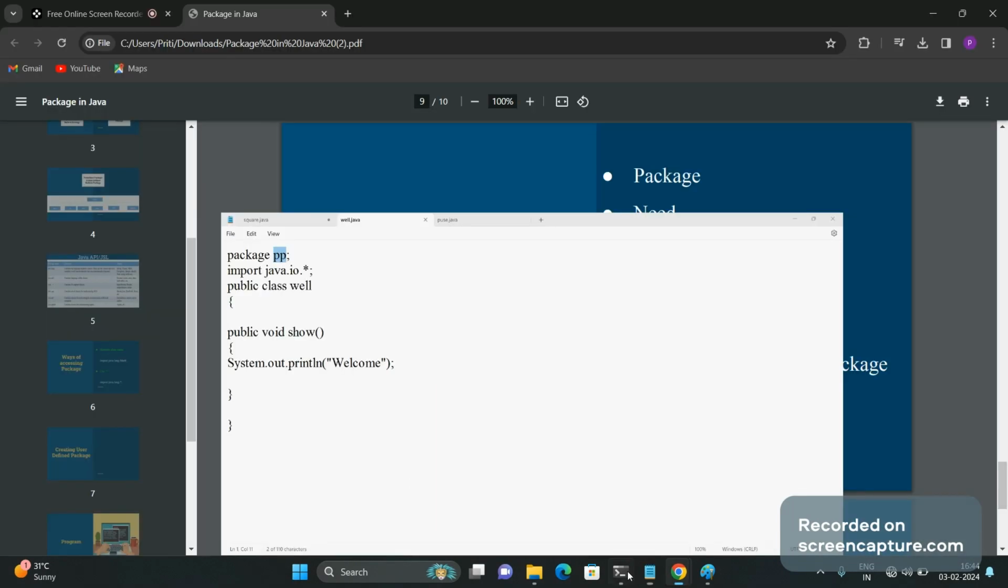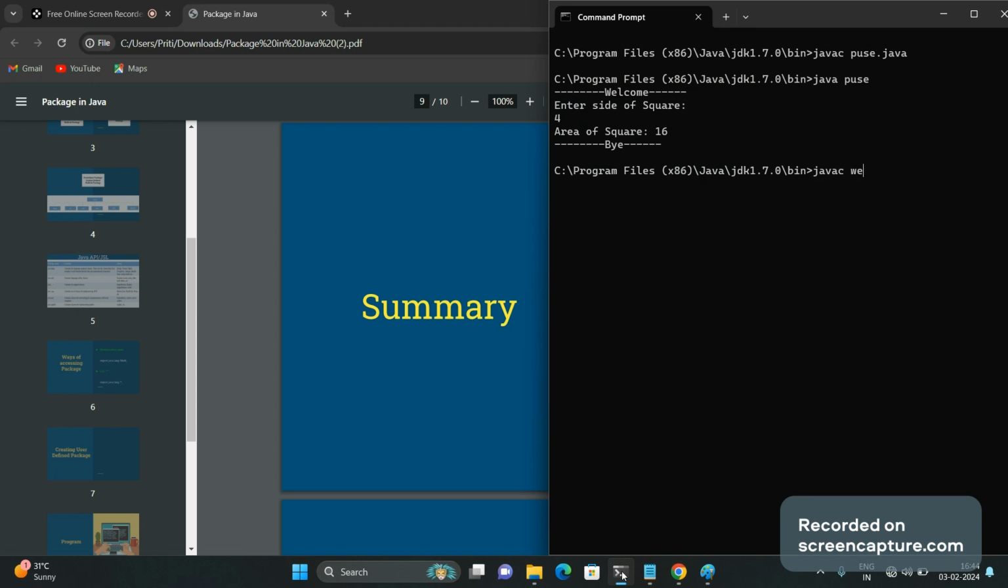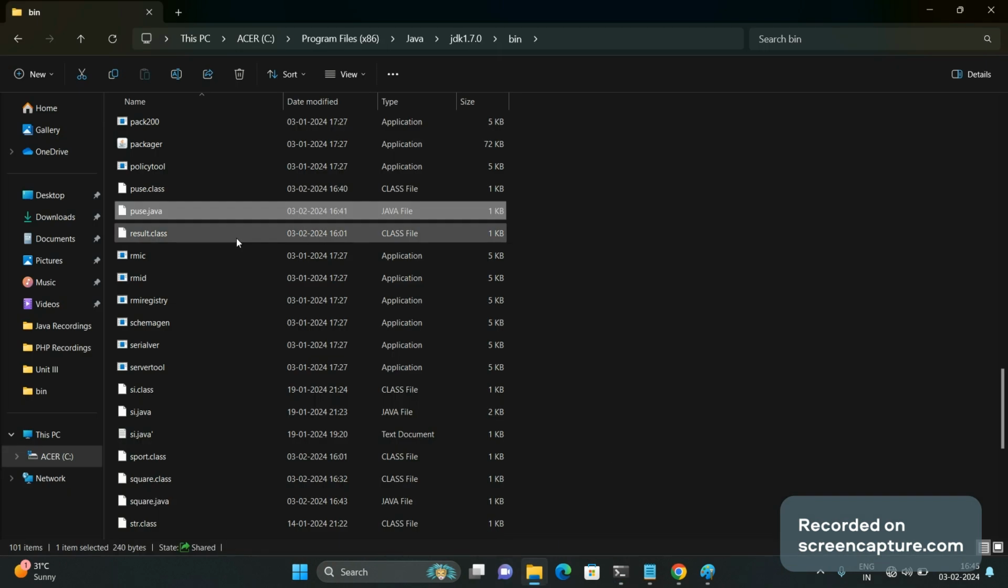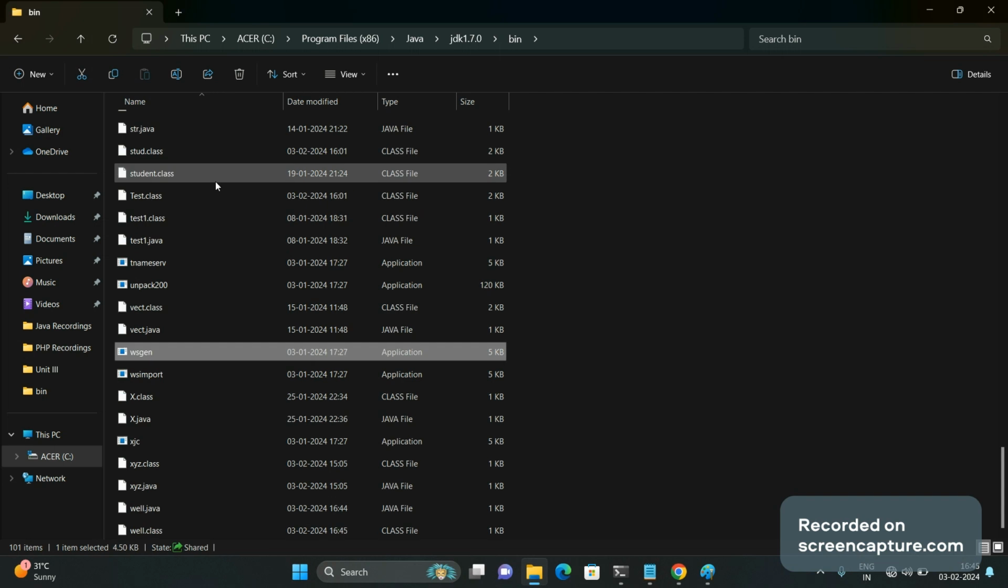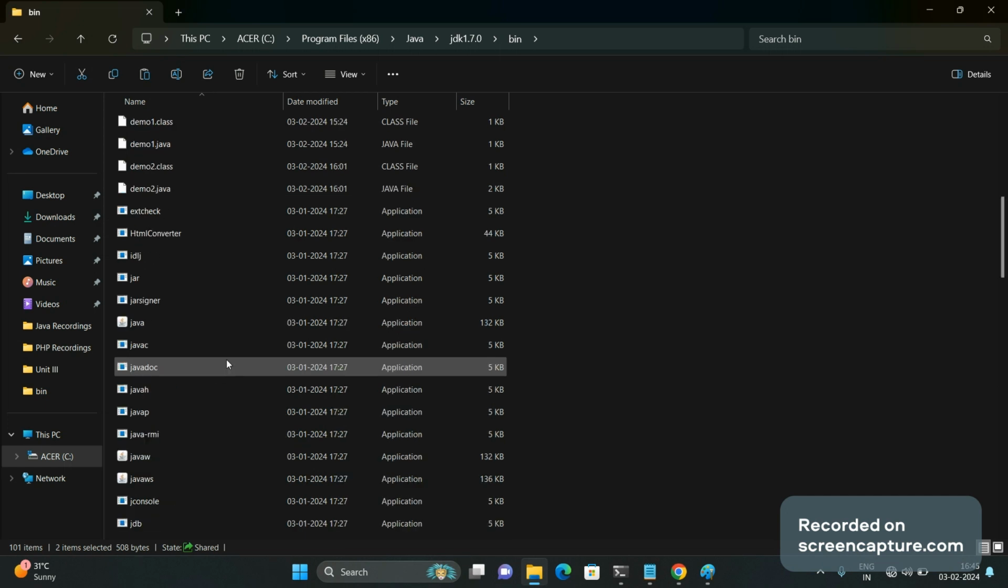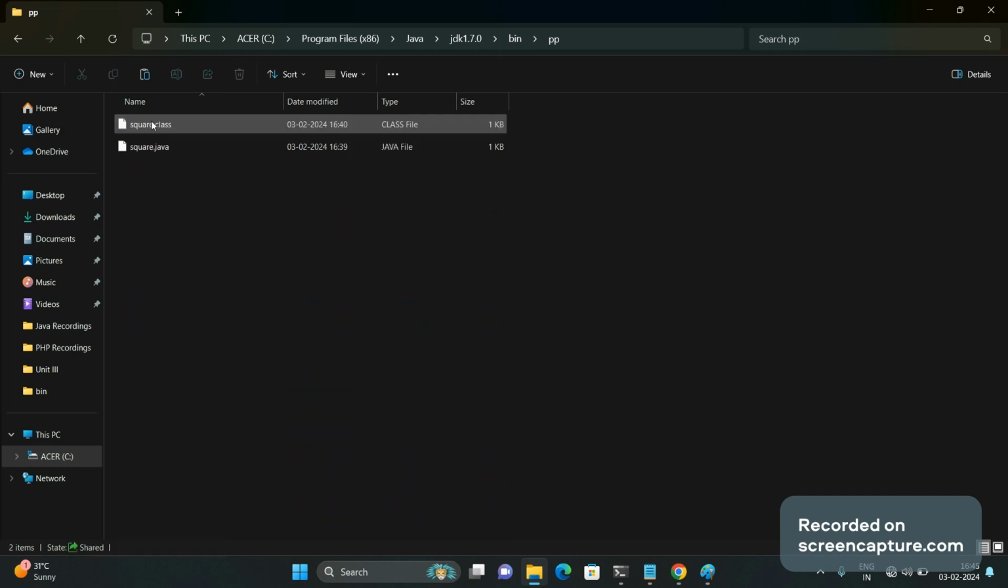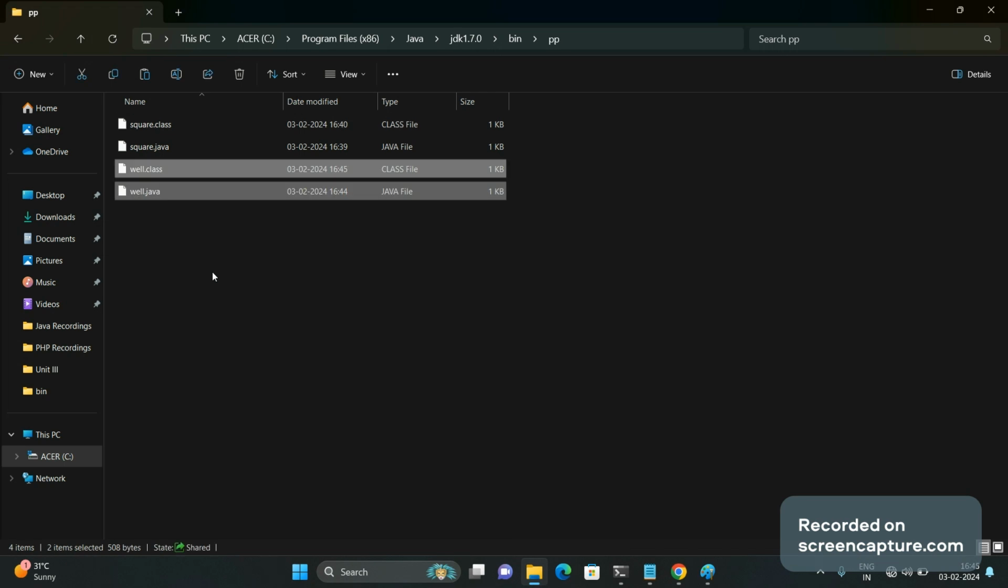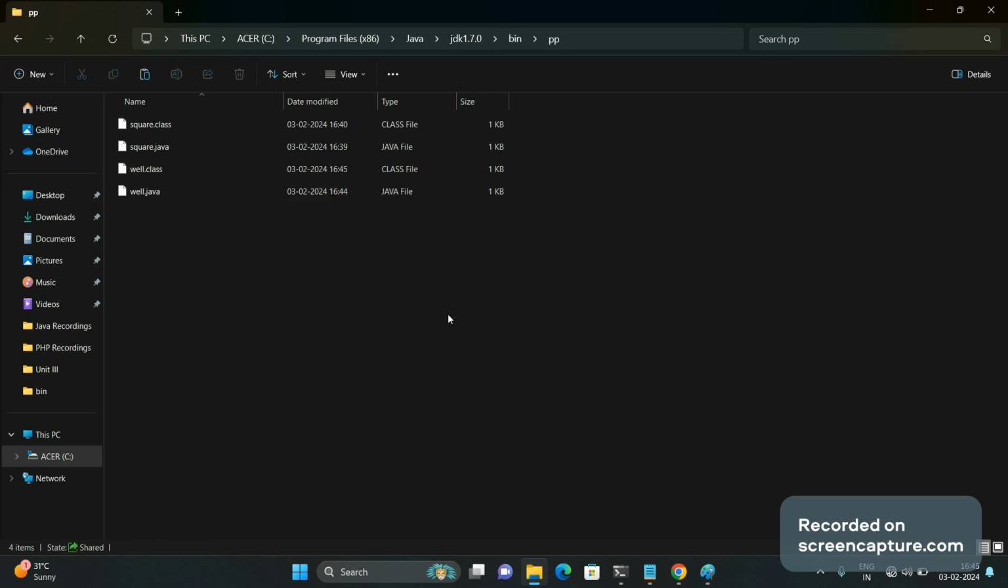We will compile the code, javac Well.java. It is showing no error. It means our package Well class is error free. So we will copy the Well.java and Well.class files from bin, and paste them into the pp package. So we have two classes in the pp package, correct?